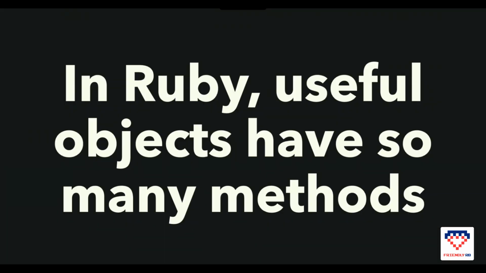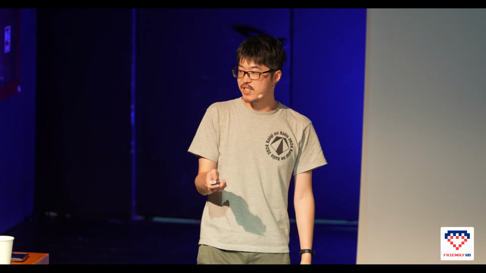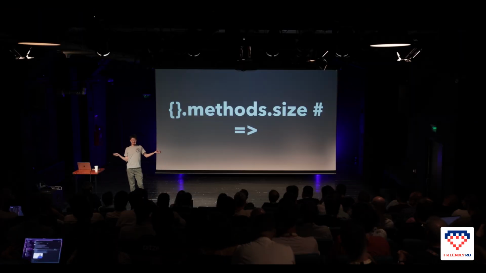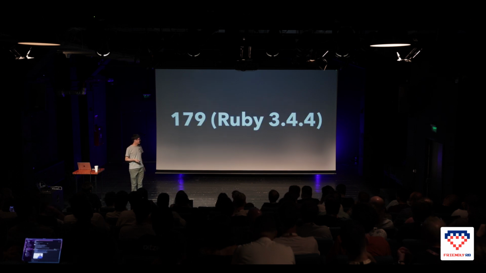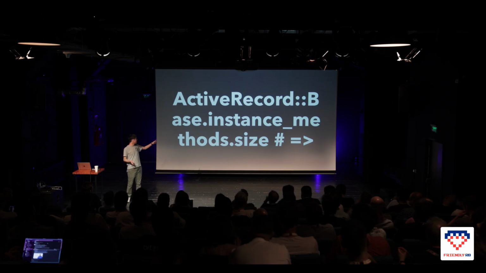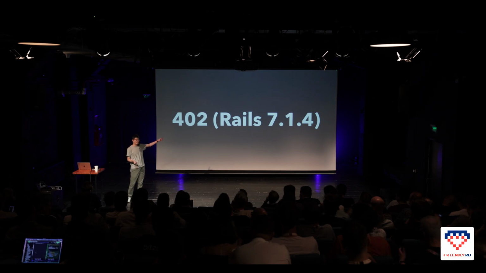In Ruby, basically, we can say that useful objects have so many methods on them. Let's count the methods of an empty hash. Do you know the answer? 179 methods in Ruby 3.4.4, because we use hash all the time. What about ActiveRecord::Base? It's hard to instantiate it, so I use the instance methods instead. A lot, right? 402. The Rails version is 7. So maybe in Rails 8, it's even more.